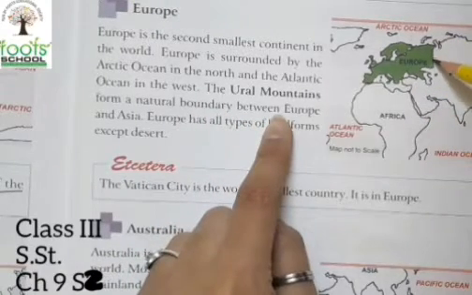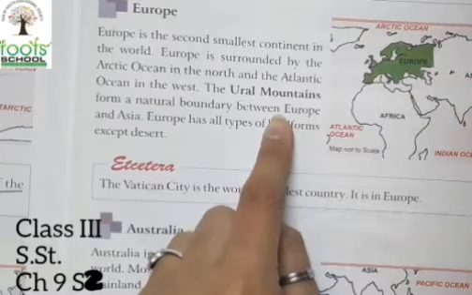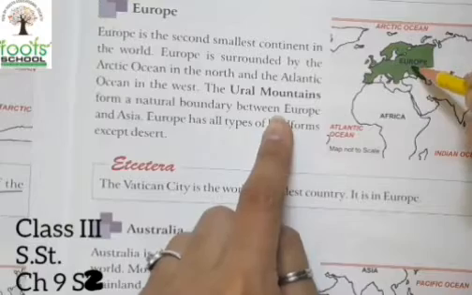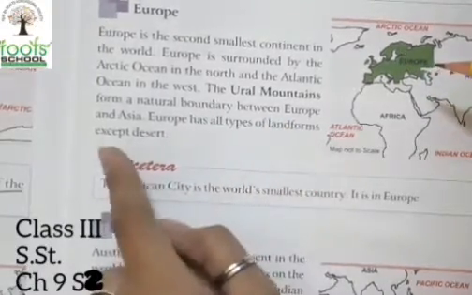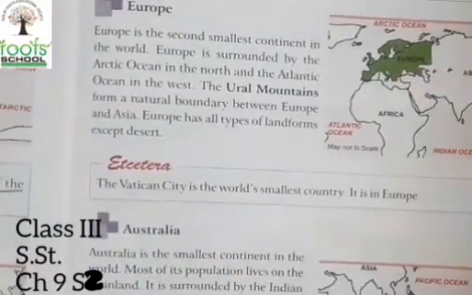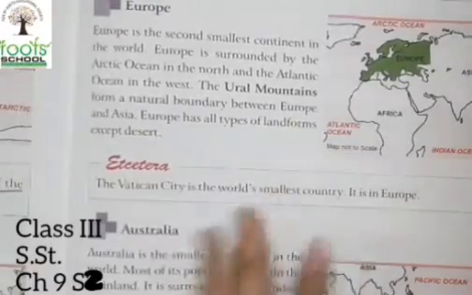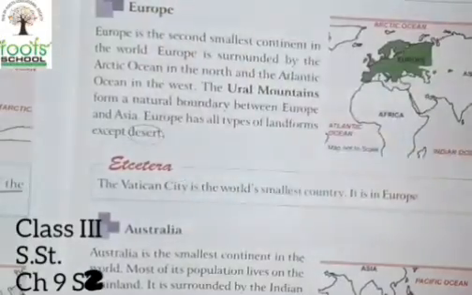So this line, if you see over here, these are the Ural Mountains that become the boundary between Asia as well as Europe. Europe has all types of landforms except desert. So Europe has plains, mountains, hills, valleys, plateaus, but it does not have desert. Okay, there is no desert in Europe.